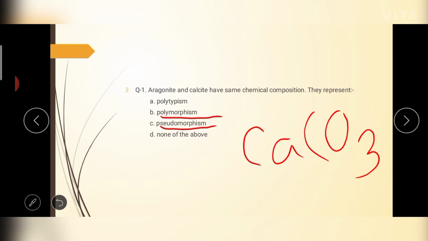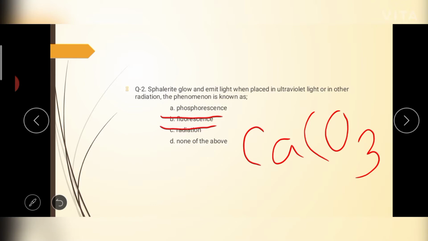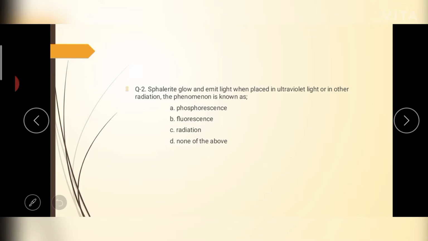The second question is, sphalerite glows and emits light when placed in ultraviolet light or in other radiation. The phenomenon is known as phosphorescence. But in case of fluorescence, some minerals exposed to sunlight or ultraviolet light will produce a color quite different from their own color.